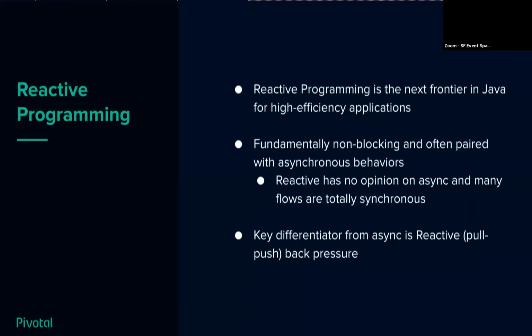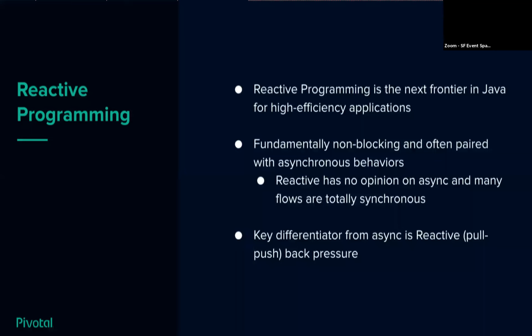Reactive programming leverages the Lambda syntax in Java 8 to give us a nice, concise way to write code that is fundamentally non-blocking, will execute small atoms of functionality, and in between those atoms, when we're waiting on something else to happen, someone else can execute on the resources that we have.